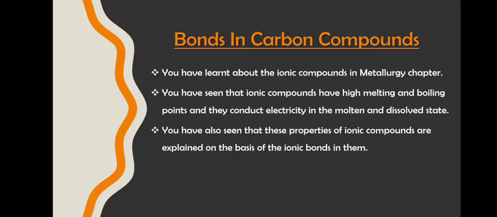Now what are the bonds present in carbon compounds? We are already aware about the ionic compounds, right? We have already studied them. Now ionic compounds have high melting and boiling points. Also they conduct electricity in the molten and dissolved state. Also we have seen the properties of ionic compounds on the basis of the bonds they possess. Correct?